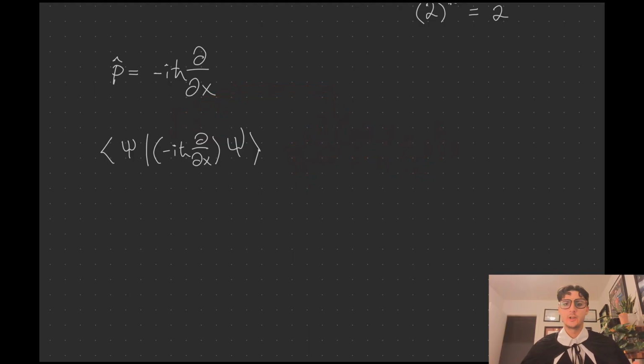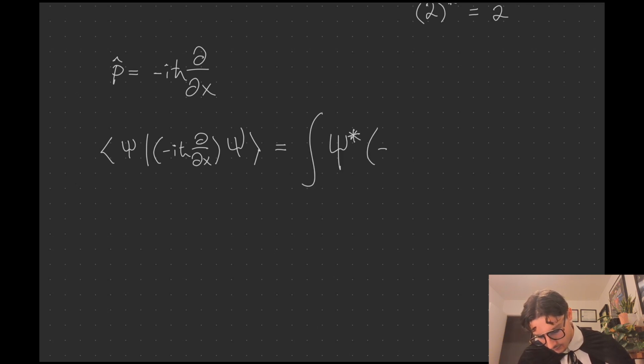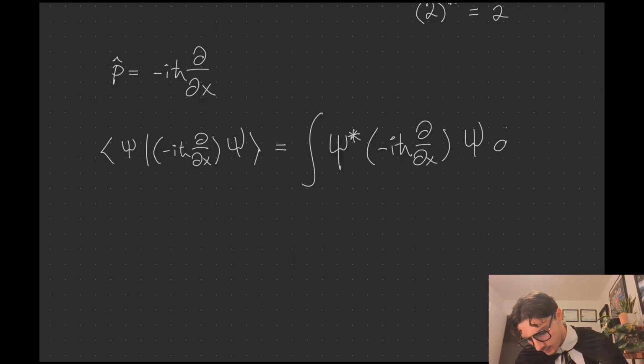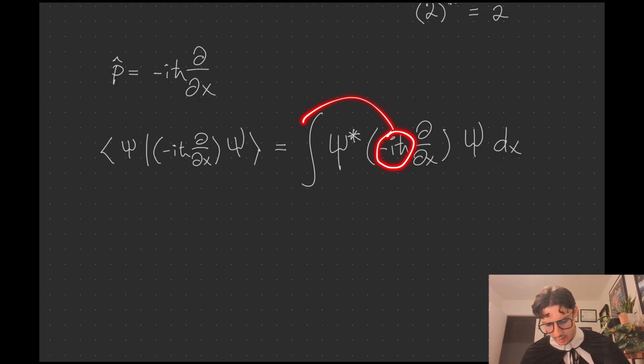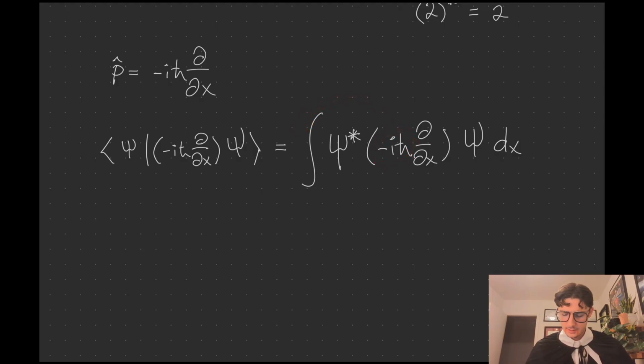Well, let's bring into play the expanded definition of this thing. So what we have here is the integral, then here we have i h bar partial x, dx. Nice. These things are identical. We're just expanding it in integral form because it's a bit more comfortable using integrals. We're still kind of fresh and new to Dirac notation. So what can we do here? Well, we could move this outside because it is just a constant. Yeah, let's do that.